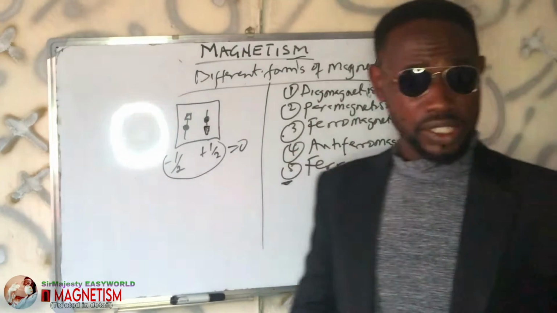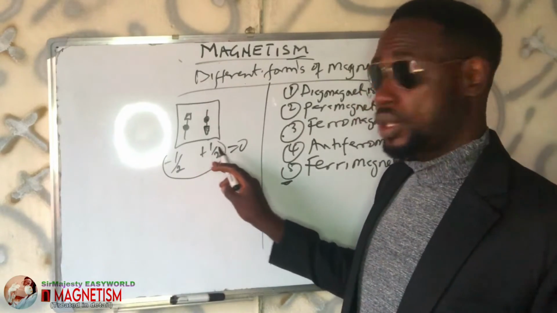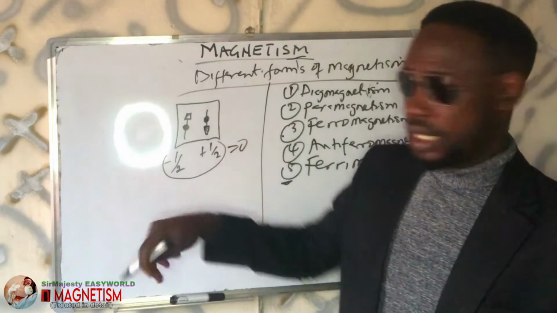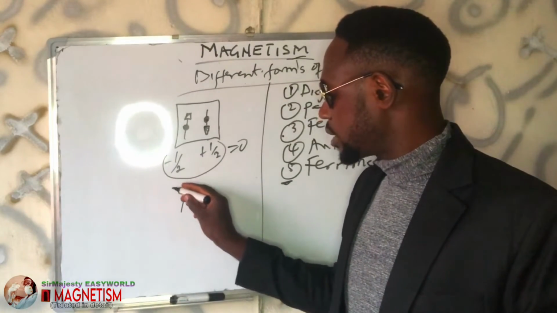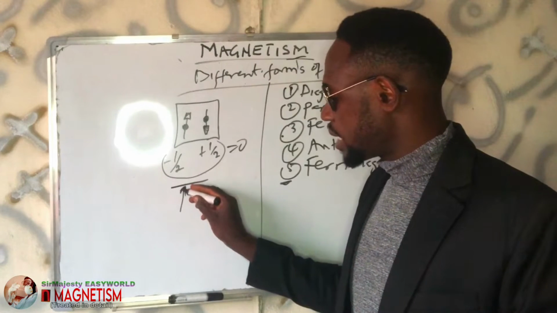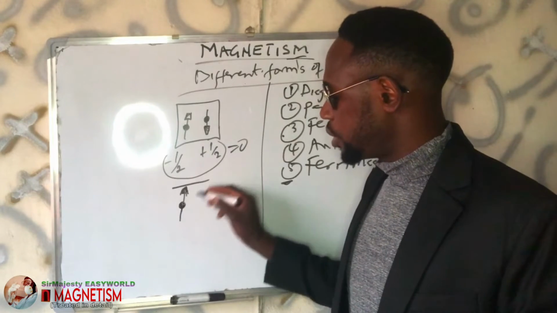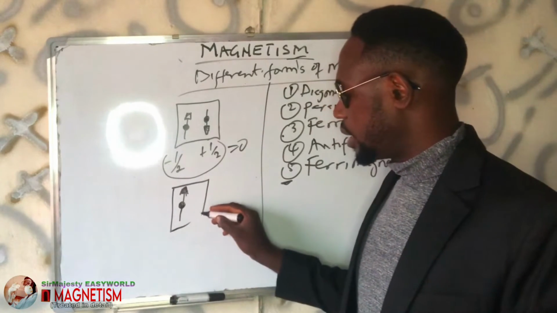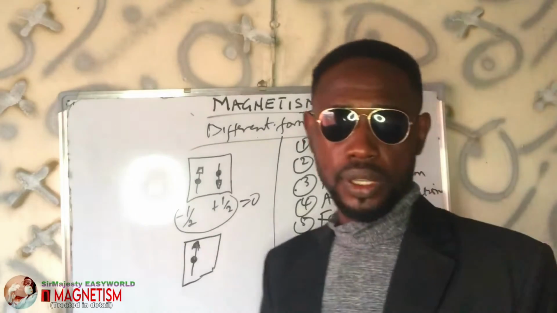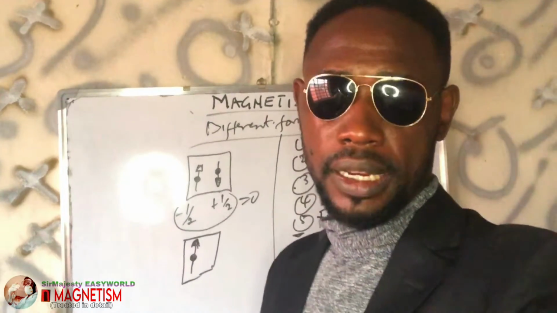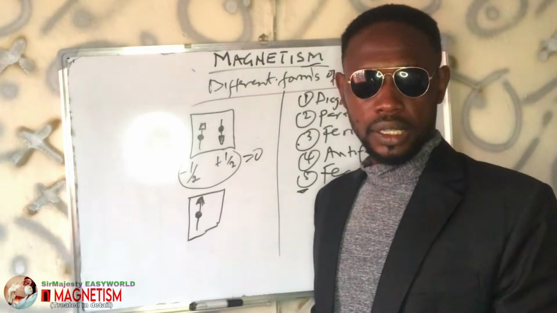But in paramagnetic substances, there is no such thing. We will have either minus half or plus half, no longer both, so that it will not sum to 0. So for paramagnetic substances, like I defined, they are substances that have at least an unpaired electron. There must be orbitals that are not paired. At least one is enough. So if they ask you a question in an exam and tell you which of the following substances exhibits paramagnetism, you look from your configuration for the one that has an unpaired electron.